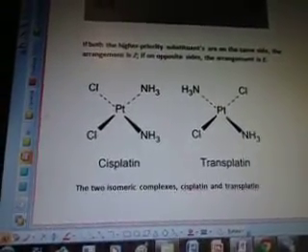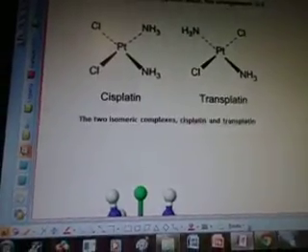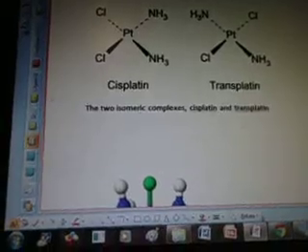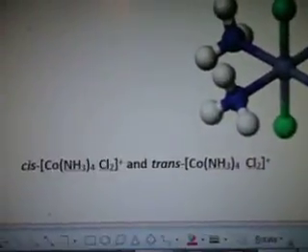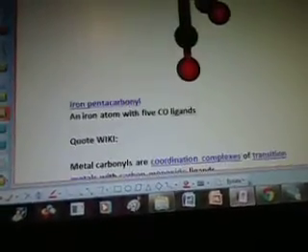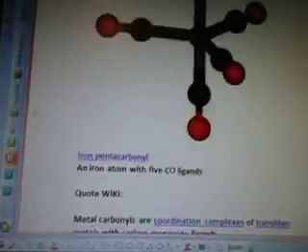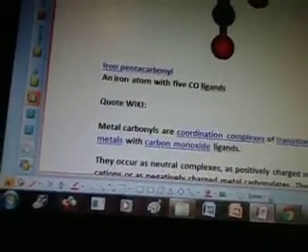Cisplatin and transplatin, two isomeric complexes. That's the diagram for them. And there's these diagrams here. That's the calculation for that. Tells you what it is. And there's this picture, iron pentacarbonyl. Look at that, it's got 5 points to it. Okay? An iron atom with 5 CO ligands.